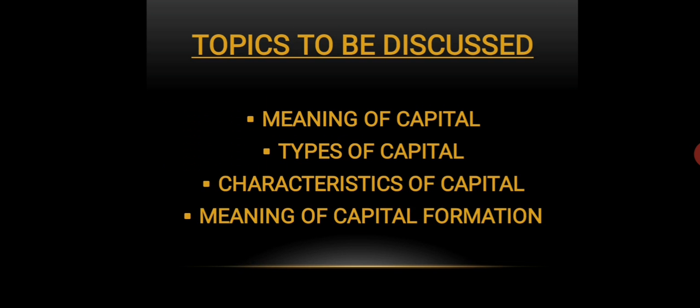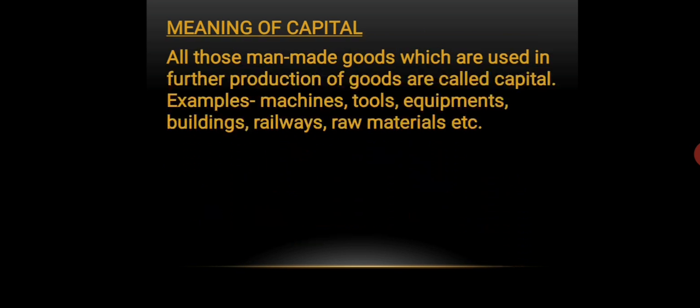Now, let us discuss the meaning of capital. In the earlier video, we studied the other factors of production like land and labor. And in this video, we are going to study capital. So, what do you mean by capital? All those man-made goods which are used in the further production of goods are called capital.